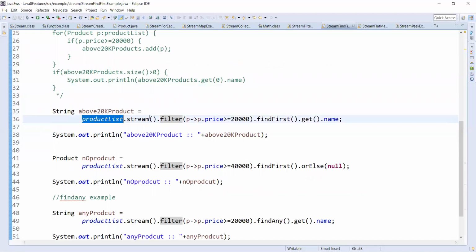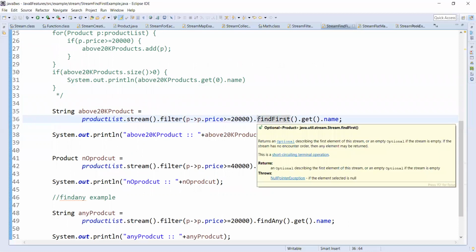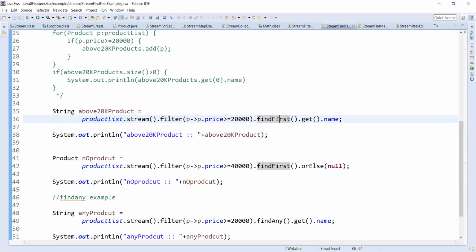So productList.stream().filter we have seen already. That means we get the filtered elements here, and findFirst. By this time we get the first element of the stream as an Optional object.